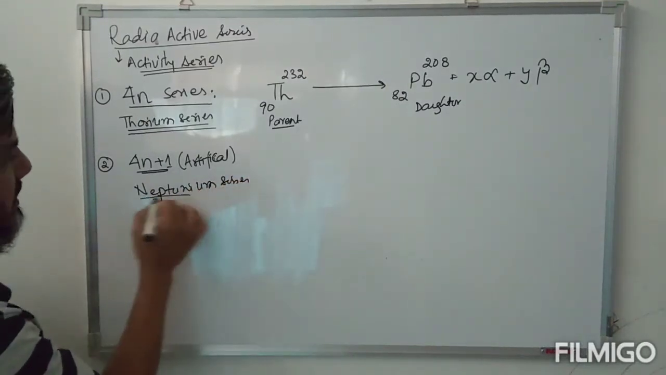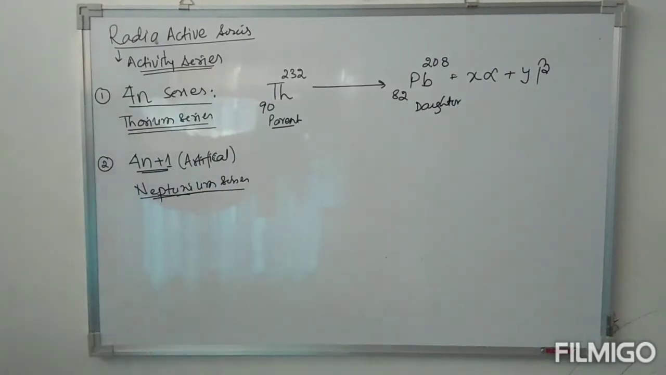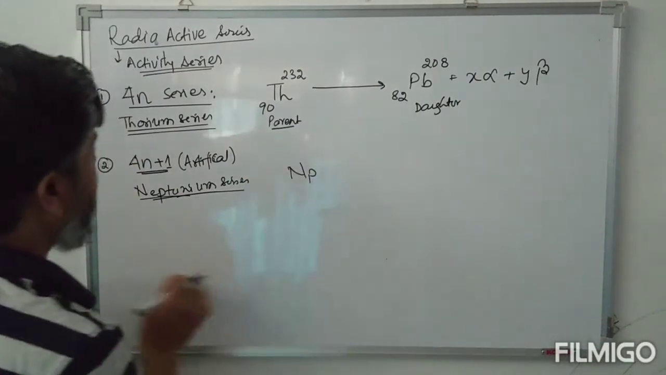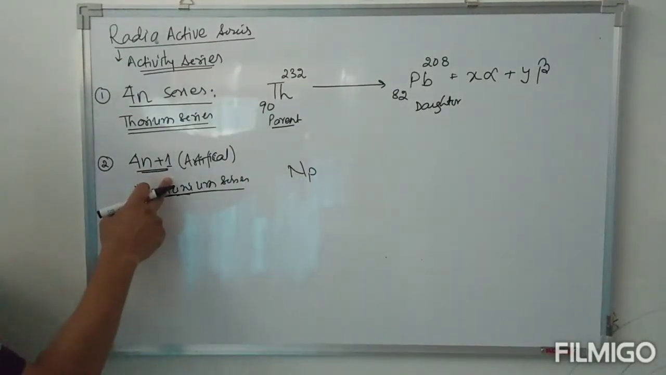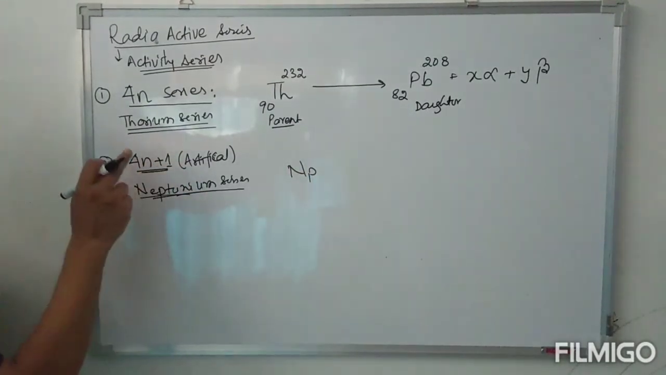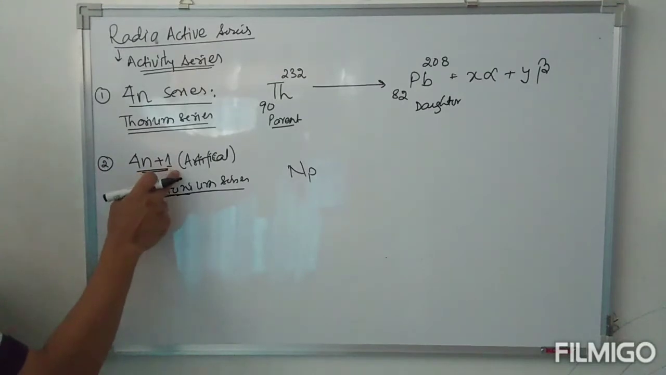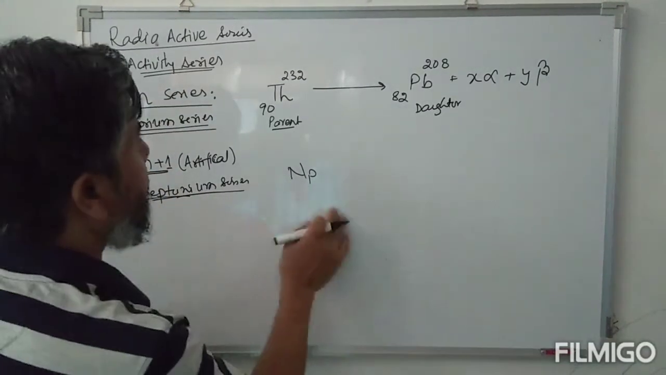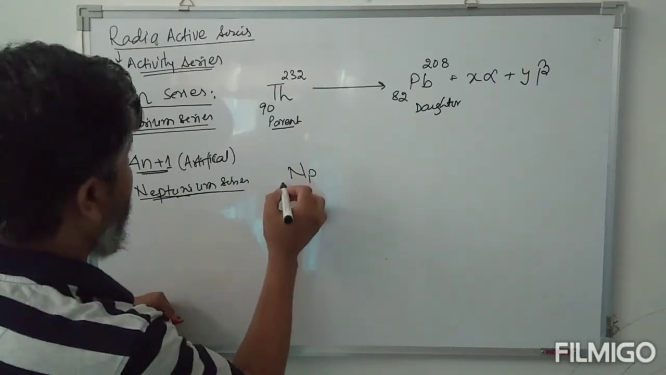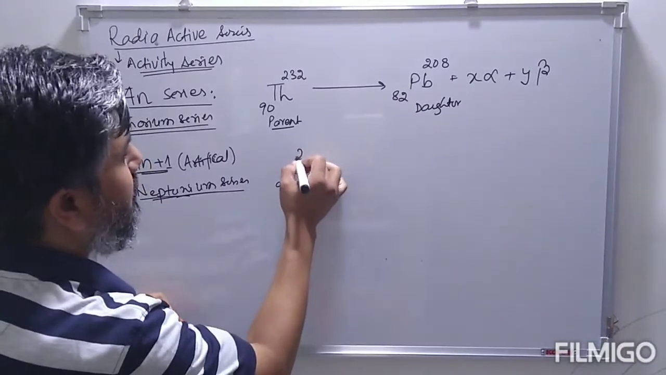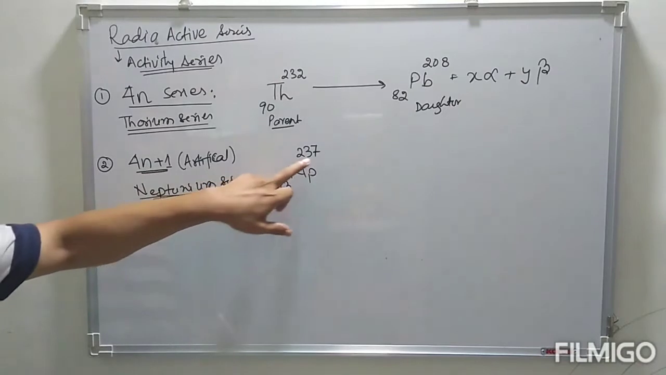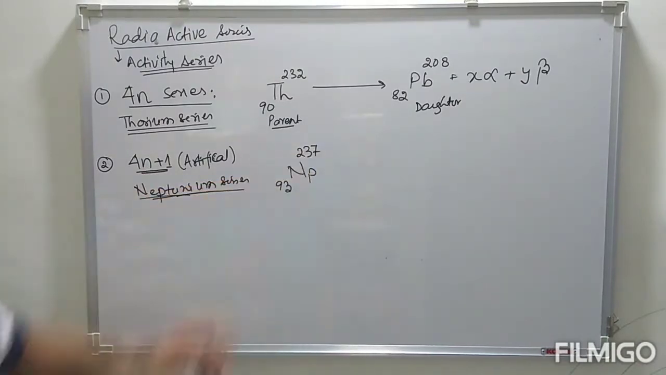Neptunium series, because the starting parent nuclei is Neptunium, that is Np. Why is this 4n plus 1? Because when the mass number of the parent nuclei and daughter nuclei is divided by 4, there is a remainder of 1. So this is known as 4n plus 1. Neptunium-237: when we divide this 237 by 4, the remainder is 1.